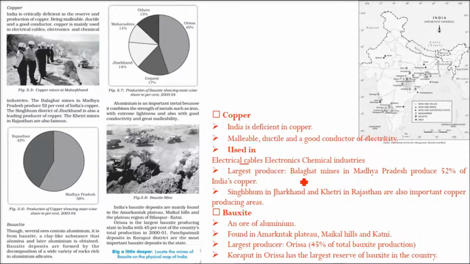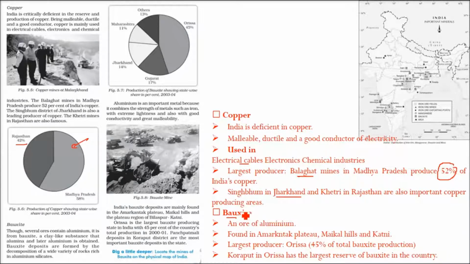And where are the producers? Balaghat, which is in Madhya Pradesh, produces almost the highest, 52% of India's copper. There are other places also, like Singhbhum in Jharkhand and Khetri in Rajasthan. These are also important copper producing areas. So this is the copper share. Madhya Pradesh, because Balaghat produces almost 52%, is producing 58%, followed by Rajasthan, which is producing 42%.